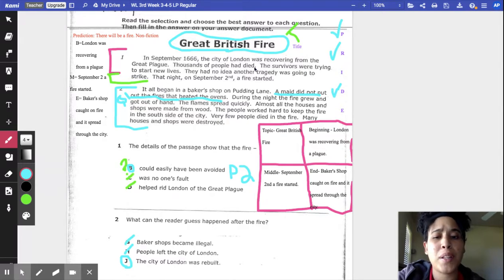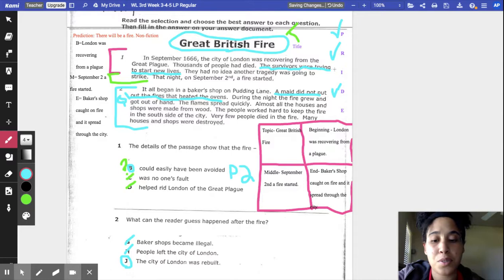So we don't really know what that plague was, and it doesn't really say, but look at what they were trying to do. It says the survivors were trying to start new lives. They were actually trying to start again when this fire happened. So I believe because they were already trying to start a new life, they were going to rebuild the city too. So this sentence right here tells me that the survivors, the people from London, were going to rebuild their city again because they were trying to do it in the first place.